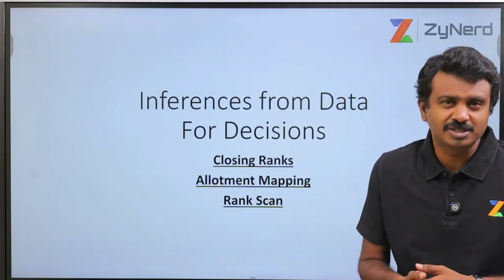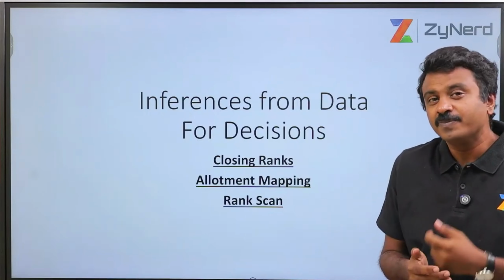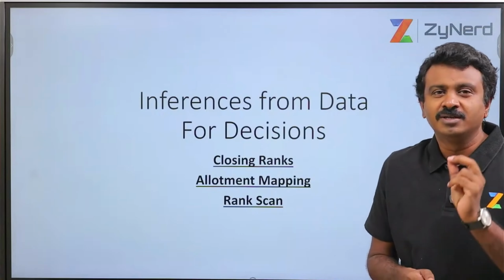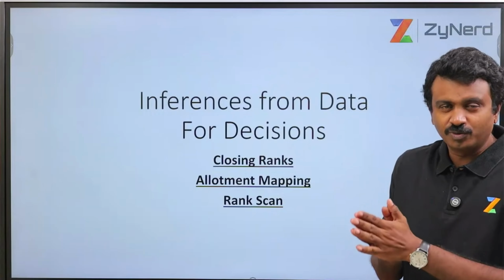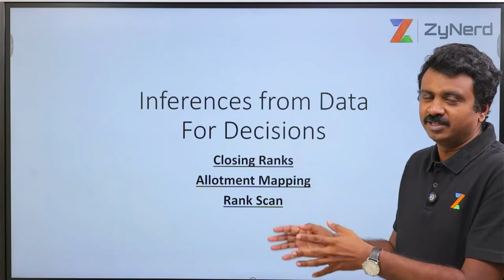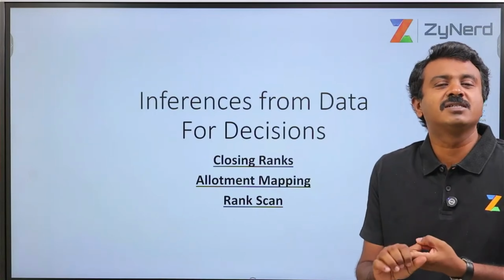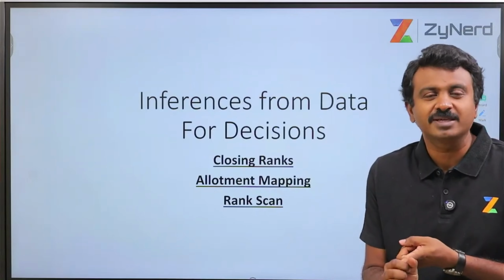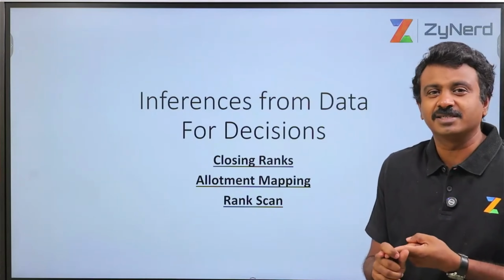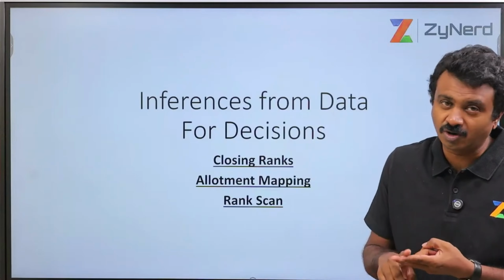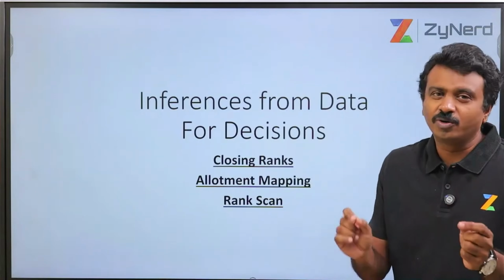One, in terms of the curiosity factor, obviously we would like to know what would happen later and what seats I would get. Second, in terms of the actual reason why you need to do it, which is decisions. The only thing that you are going to do that will impact your further allotments is one, decisions in terms of choices that you are going to fill, and decisions in terms of what counselings you are going to go ahead with and fill in your choices, and that financial seat allotment decision that will impact financial cost related implications as well as majorly your seat decisions, what seat you are going to get at the end of the counselling.